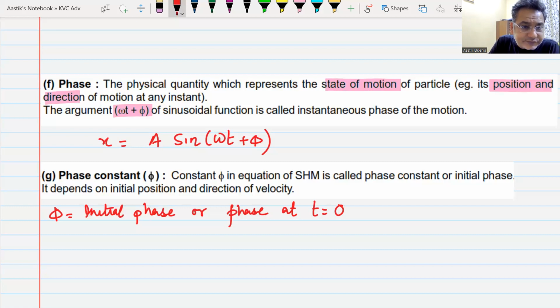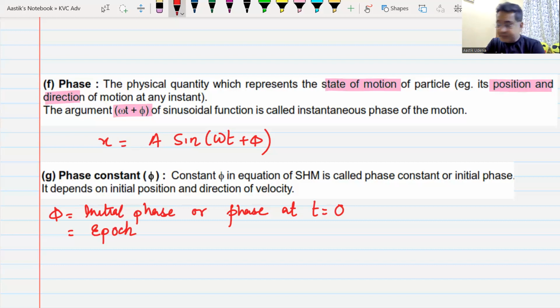This initial phase is also known as epoch. This is the next term that we use. We call the initial phase the epoch. Have you noted it down?